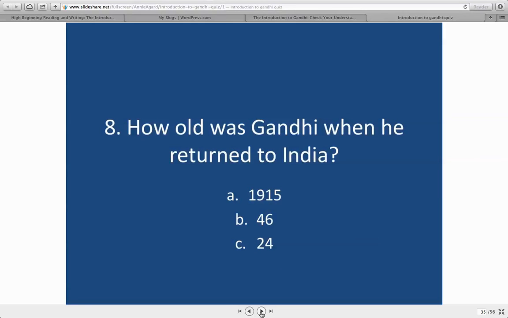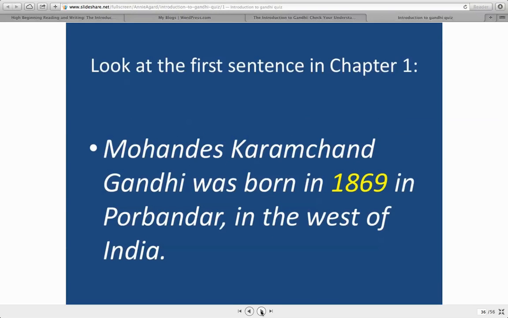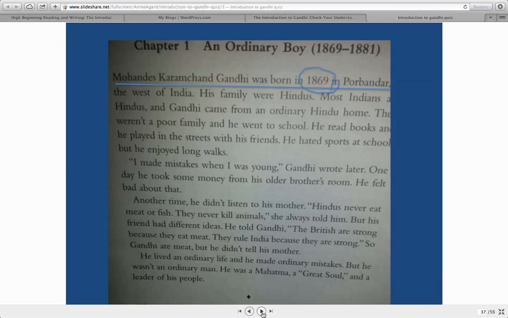How old was Gandhi when he returned to India? And this is something you need to think about. First, you have to go over to the first sentence in chapter 1 on the next page, where it tells you the year he was born. And here it is in the book. Chapter 1. Mohandas Karamchand Gandhi was born in 1869.